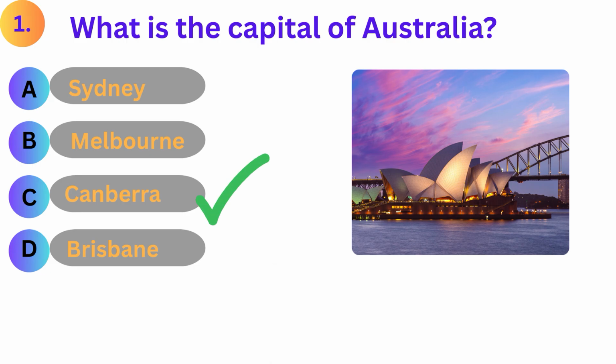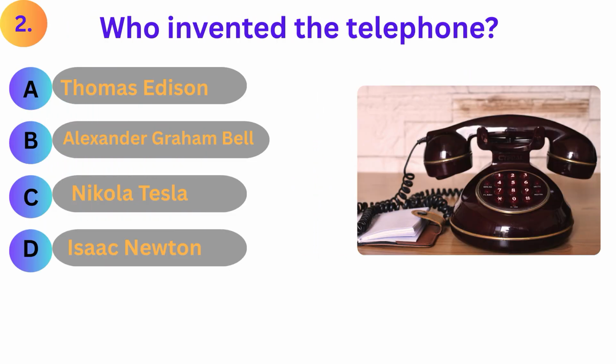Answer is C. Canberra. Who invented the telephone? A. Thomas Edison. B. Alexander Graham Bell. C. Nikola Tesla. D. Isaac Newton.